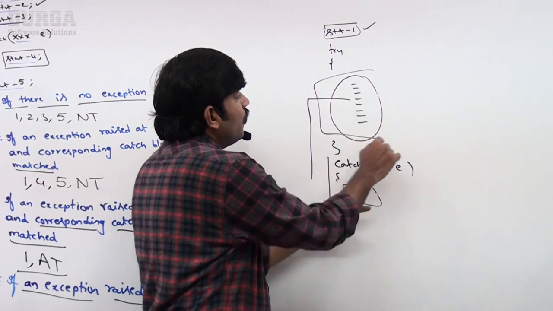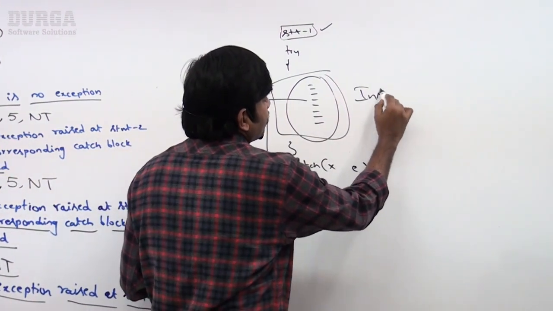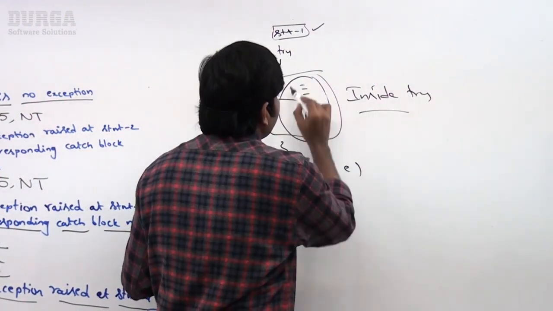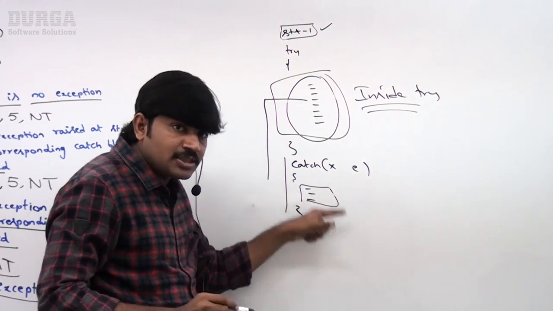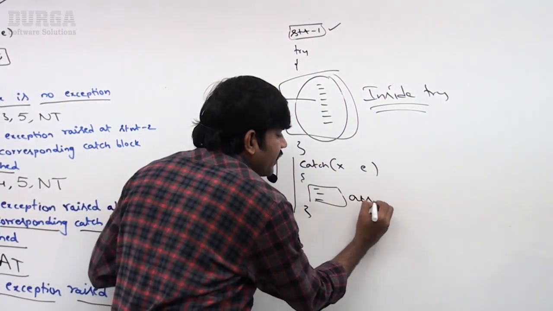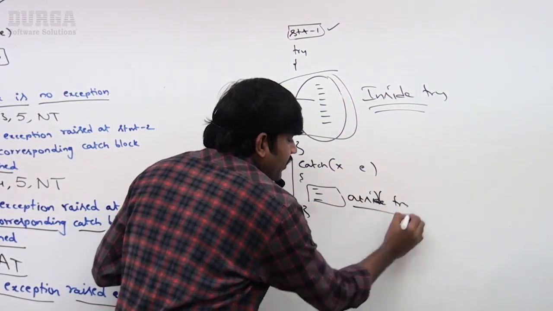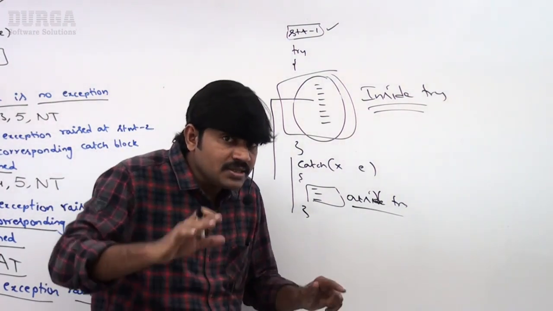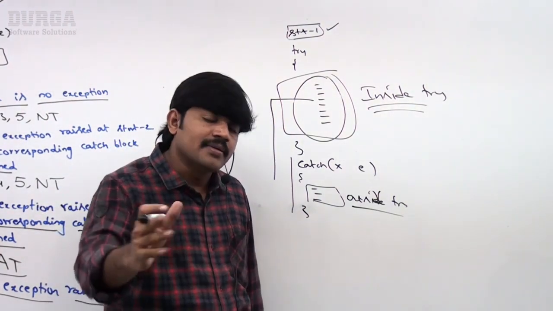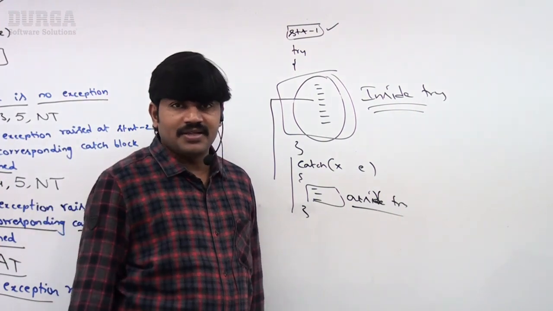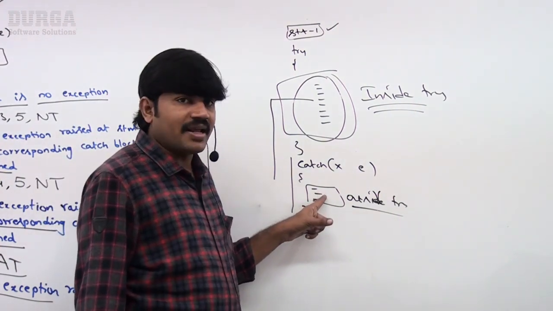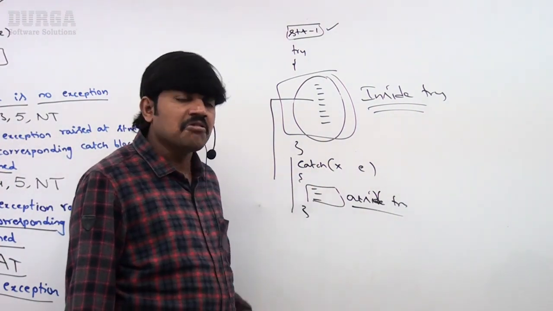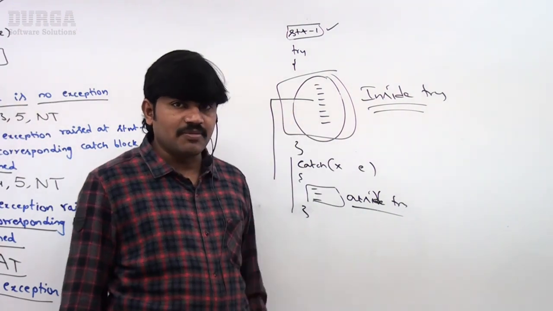So these are the only things inside a try. These statements are inside try, but this catch block statement is outside a try. If any statement raises an exception which is not inside a try block, then it is always abnormal termination. So if any statement raises an exception inside the catch block, believe me, it is always abnormal termination.